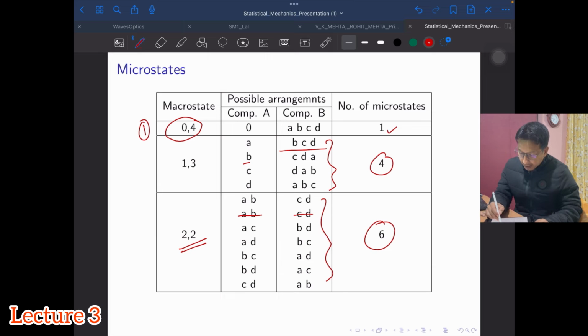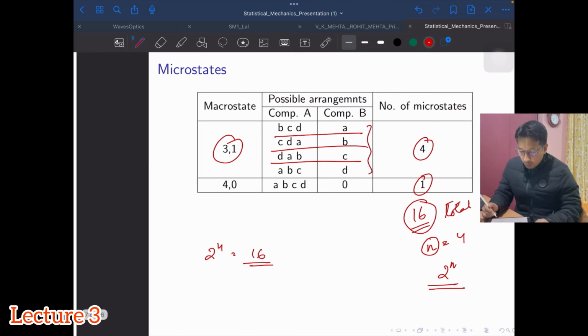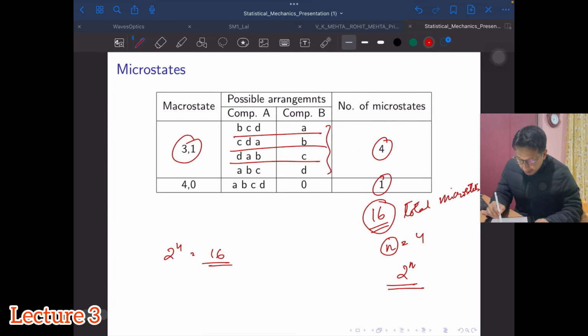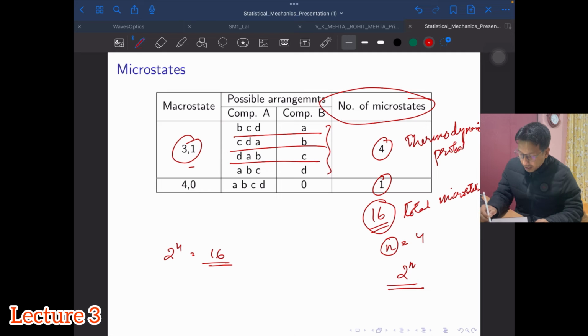This number of microstates for a given macrostate is known as thermodynamic probability. Okay, so please kindly make note of that.